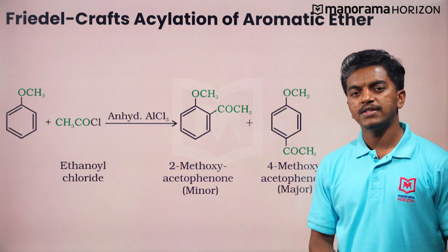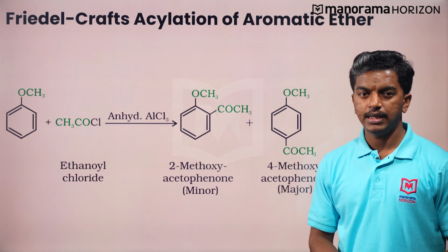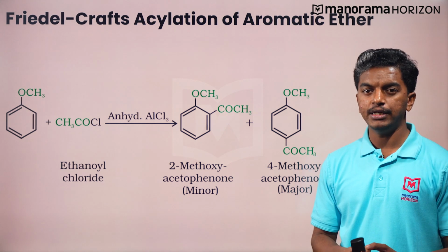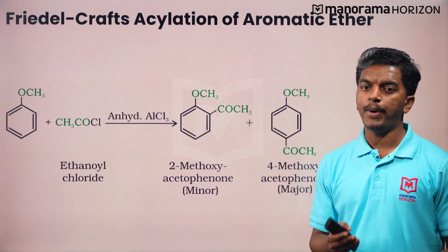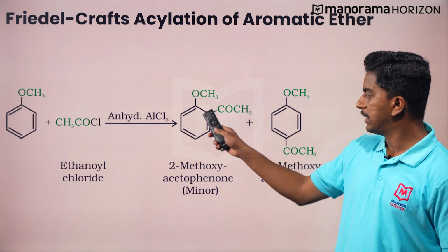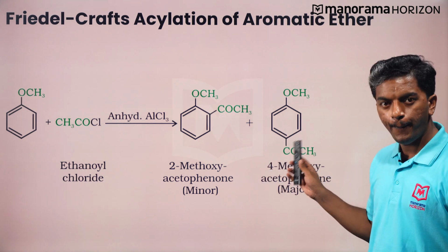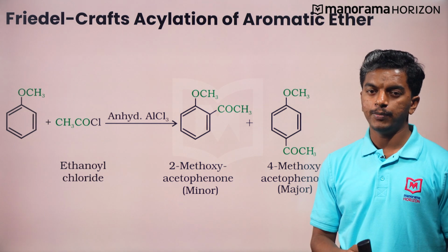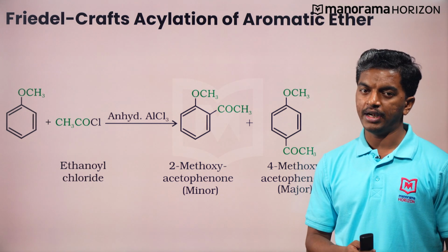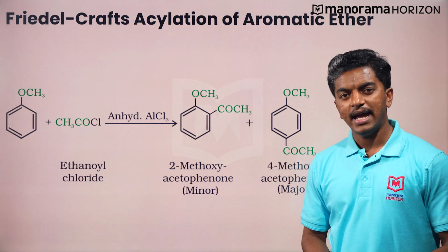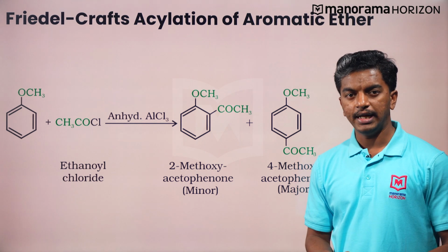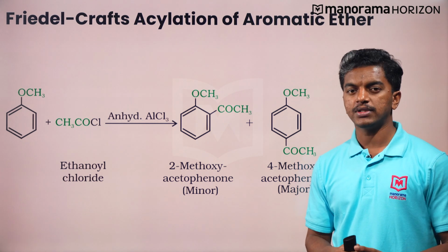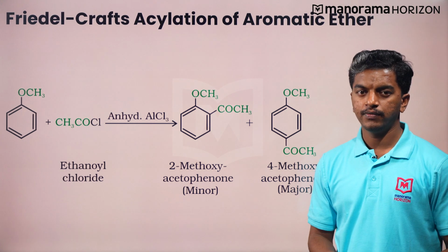Similarly, Friedel-Crafts acylation of aromatic ethers is also possible. Here you can see that acyl groups may be introduced at either ortho positions or on the para positions of anisole, using acid chloride in the presence of anhydrous aluminum chloride catalyst. Anisole reacts with ethanoyl chloride to yield 4-methoxyacetophenone as the major product and 2-methoxyacetophenone as the minor product.